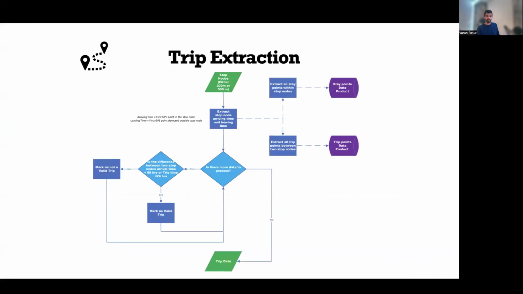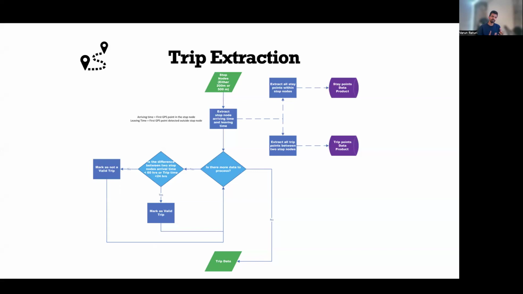So once the stop nodes are detected, we are extracting the trips. Once we take either the 200 meter or 500 meter distance threshold stop nodes, we need to see whether these consecutive stop nodes actually form a valid trip or not. For this, we put two conditions: if the difference between the arrival time at the first stop node and the arrival time at the second stop node is greater than 60 hours, then that is not a valid trip. And similarly, if the travel time is greater than 24 hours, then again, that is marked as not a valid trip. So these filters are applied so that we get trips that are valid.